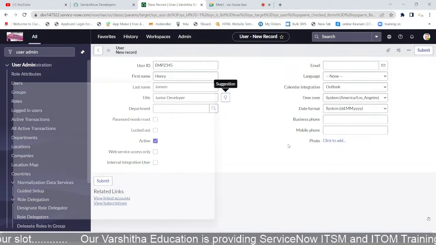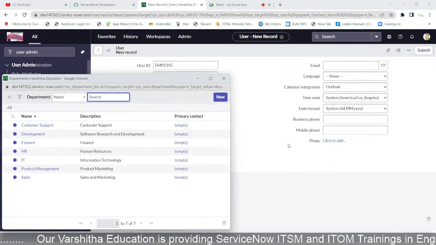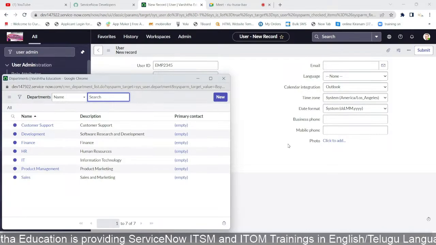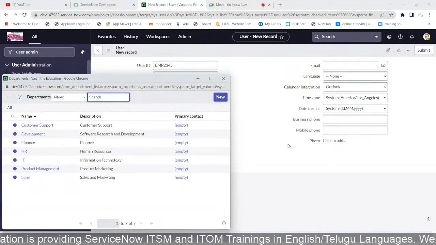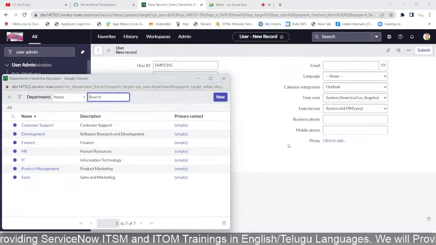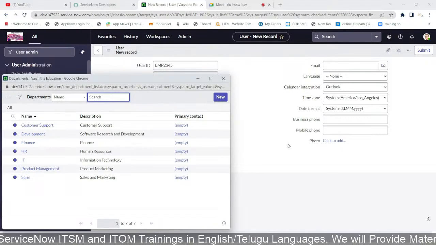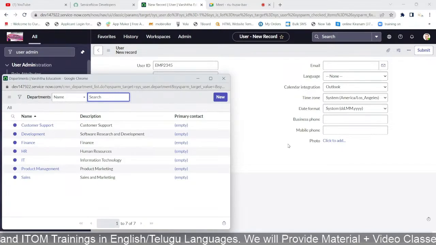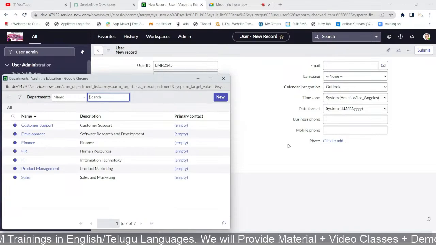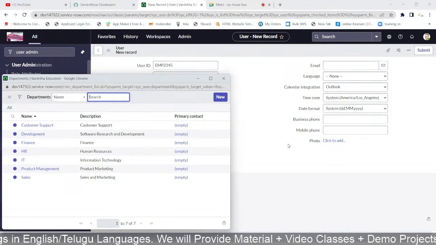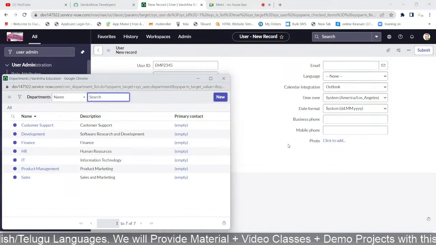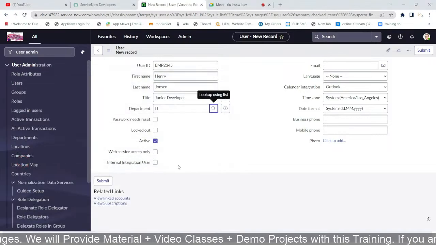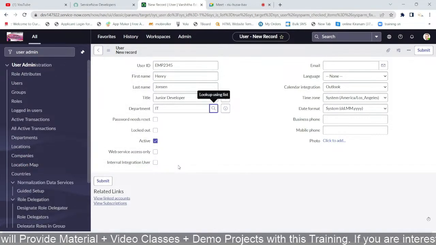So department, customer support department. In each and every organization there are a number of departments, like sales departments, financial departments, development department, HR department, IT department, product management department. So these are multiple departments in an organization. That's why, if we need to clarify which department he is entering, he can directly give it as the IT department. Okay now, IT department, I'm ready to give that.